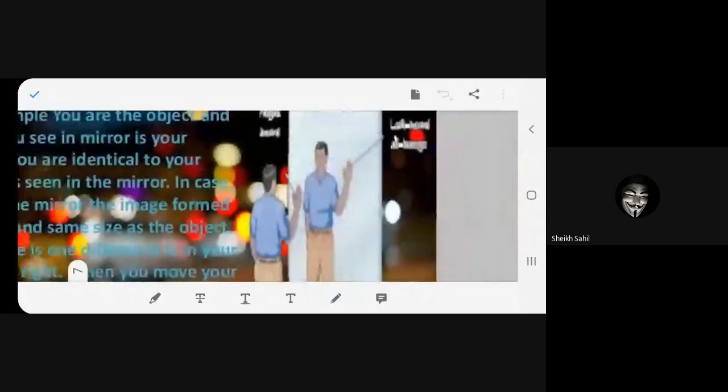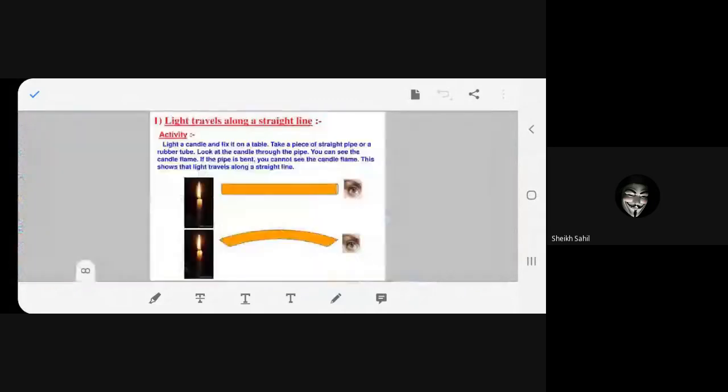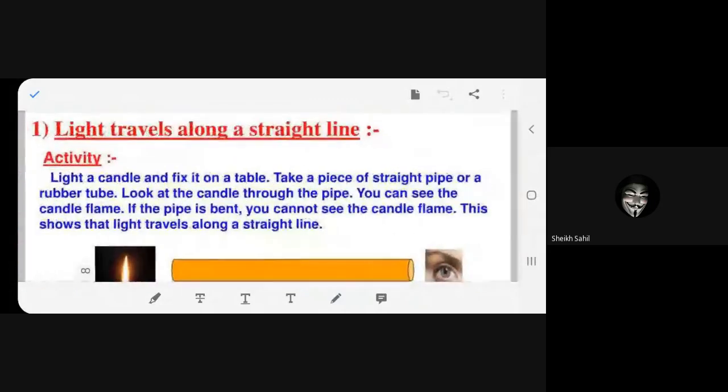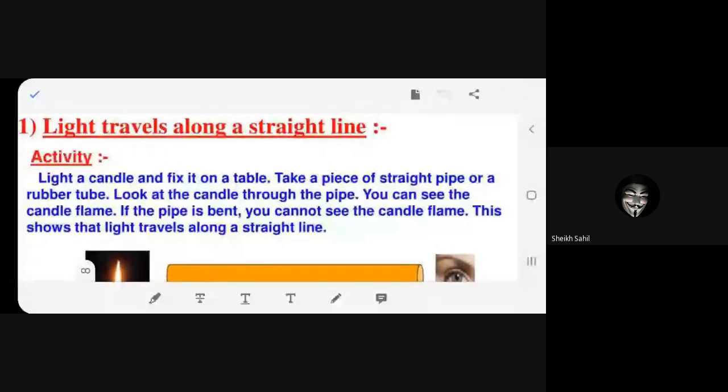Now, what do you see? We'll do some activity to show that light travels along a straight line. Please start. Yes, ma'am. Light travels along a straight line. Activity: light a candle and fix it on a table. Take a piece of straight pipe or a rubber tube. Look at the candle through the pipe. Can you see the candle flame if the pipe is bent? You cannot see the candle flame. This shows that light travels along a straight line.